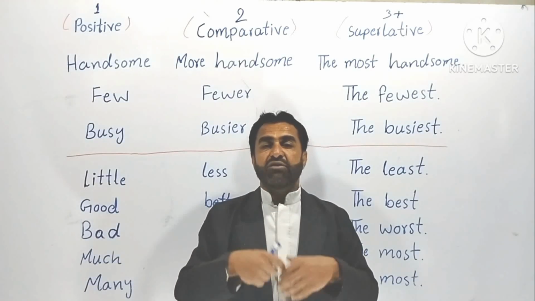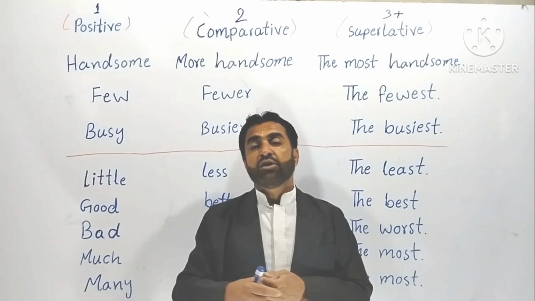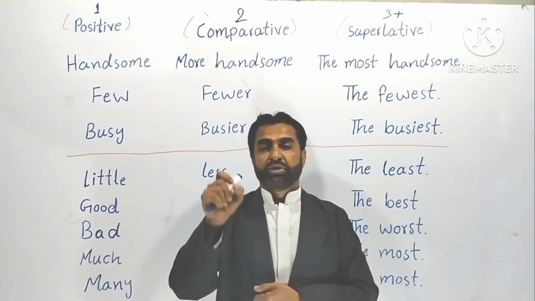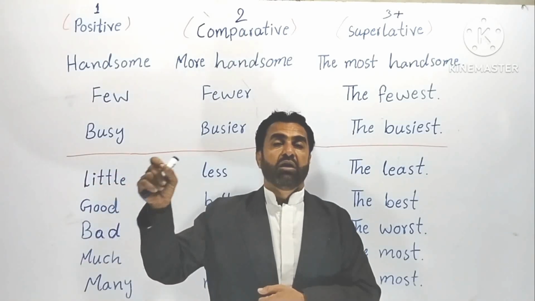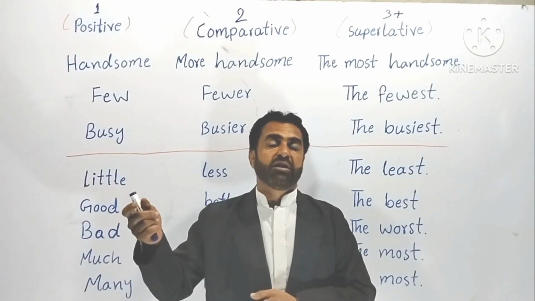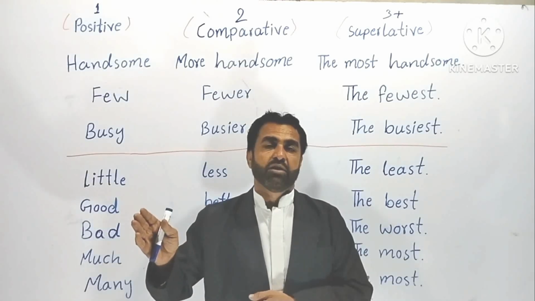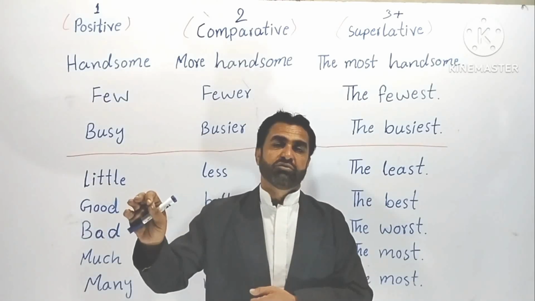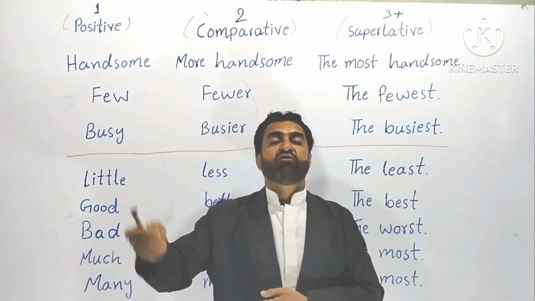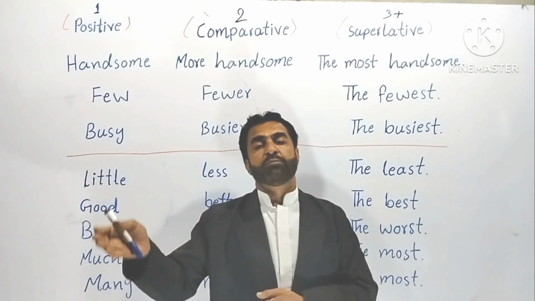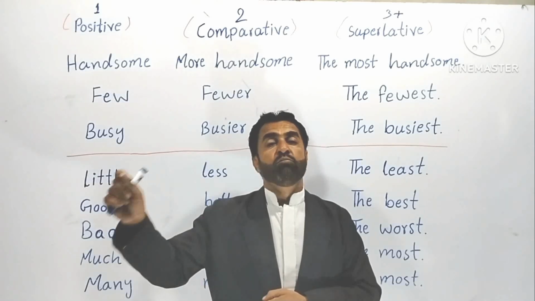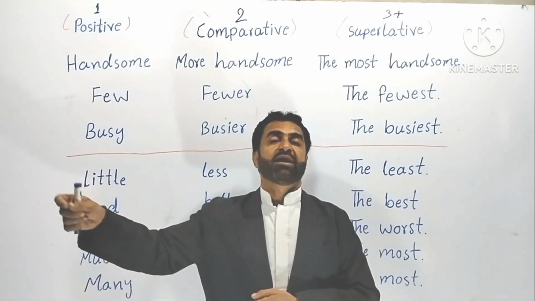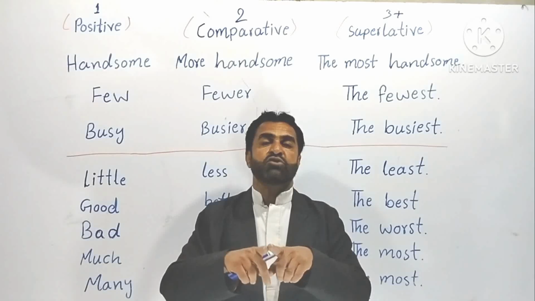Understood? But when it comes to longer words, we put the word more before the positive degree, then it becomes a comparative degree. But when we put most before the positive degree, then it becomes a superlative degree. Understood? But more and most are written separately, not attached to the positive degree.